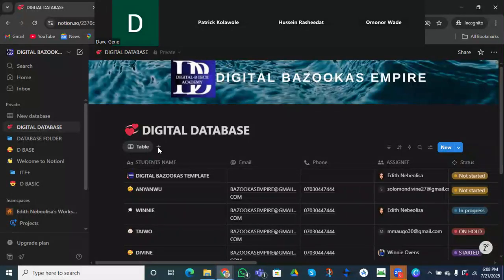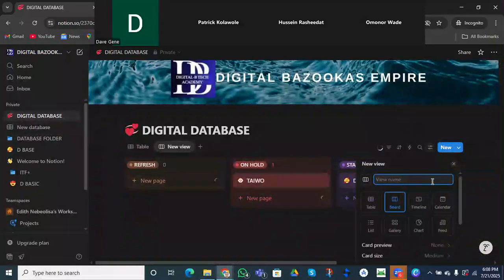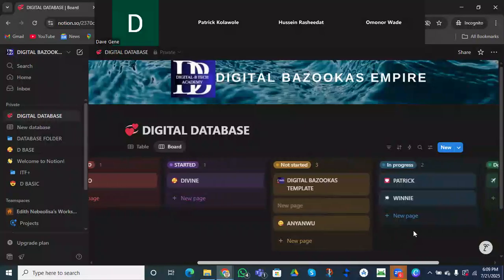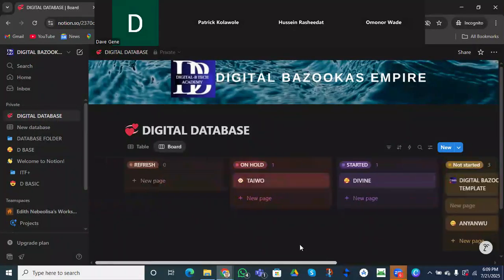Let's say we want to view it as a board. This is our work. Do you see how all our work has turned out to be as a board? You can see the student in refresh, on hold. Taiwo is on hold, right? So started is a divine. Do you see how we can view our database in different views?